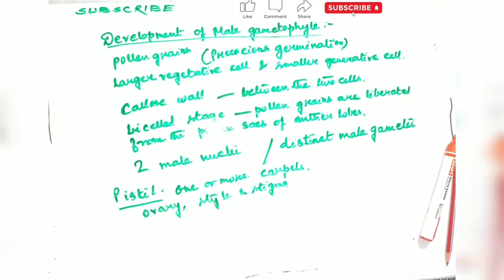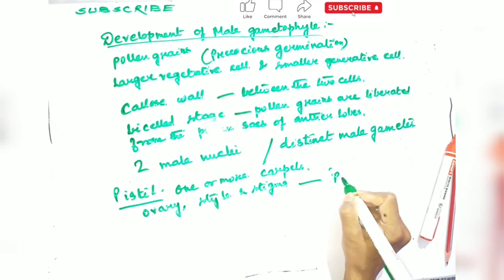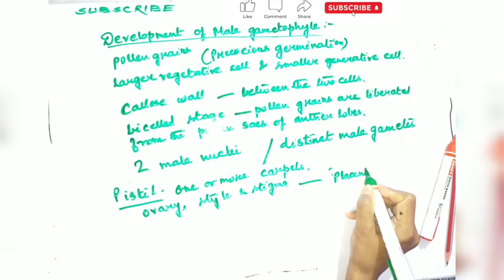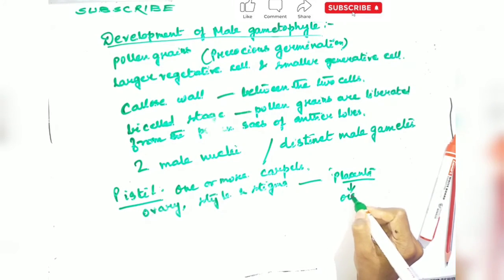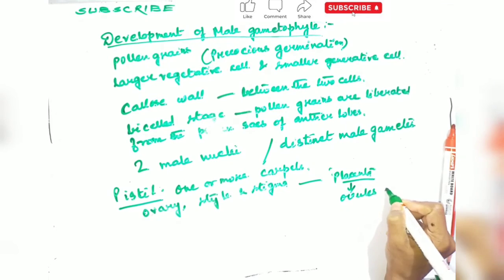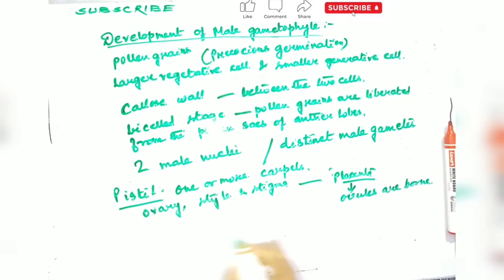The margins of the leaf fuse to form the ventral suture of the carpel and the midrib side represents the dorsal suture. A cushion-like parenchymatous outgrowth develops on the ventral side called the placenta, on which ovules are borne.